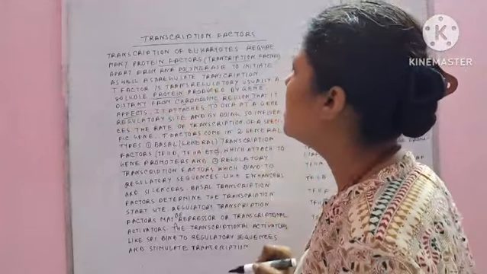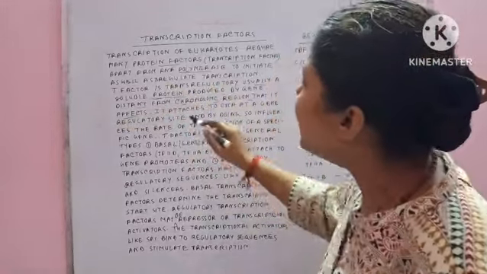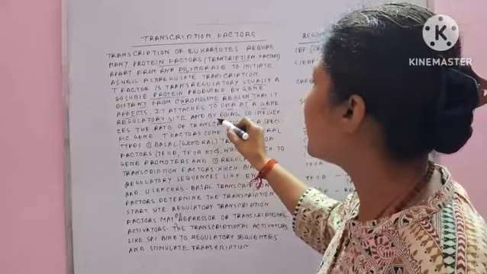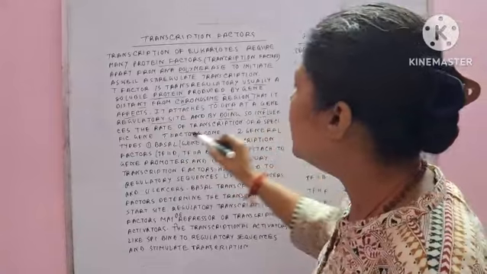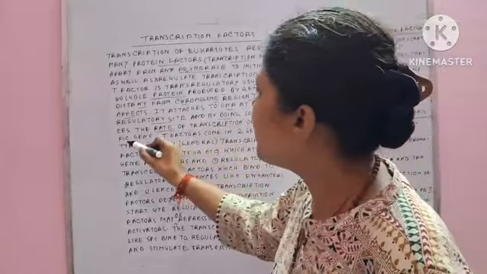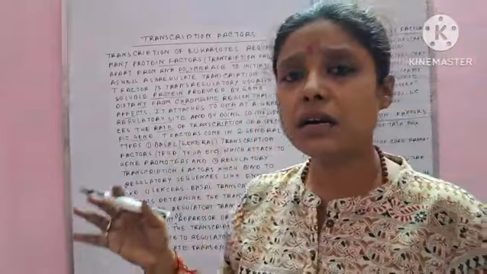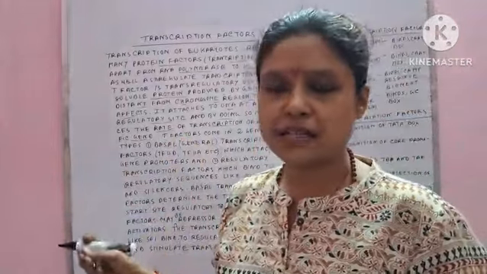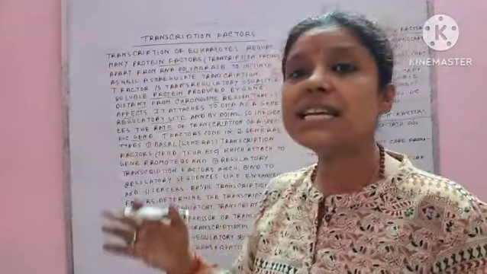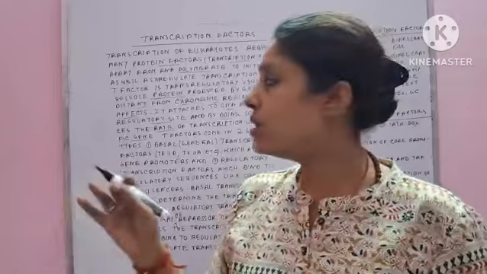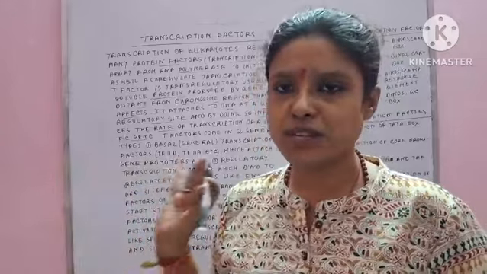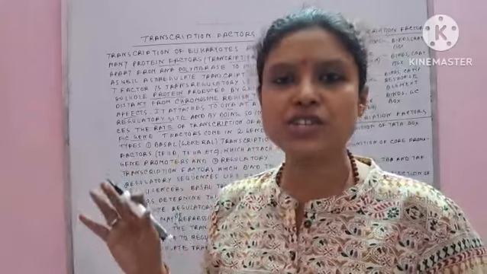And these transcription factors are made up of soluble proteins, and they attach to the DNA at a gene regulatory site, and by doing so influence the rate of transcription of a specific gene. So in that way the transcription factor creates an influence on the gene to start the initiation process of transcription.